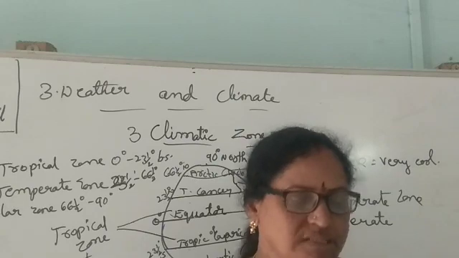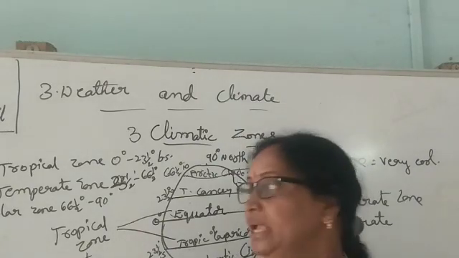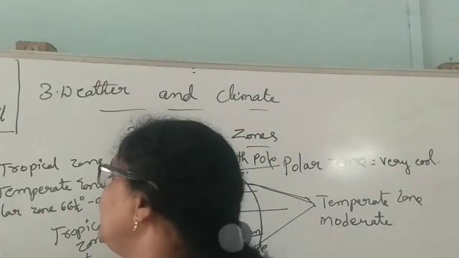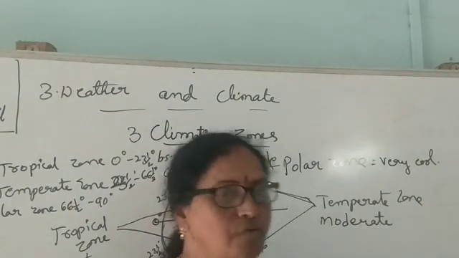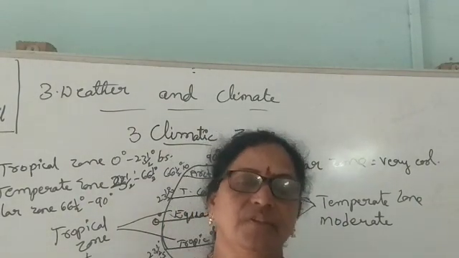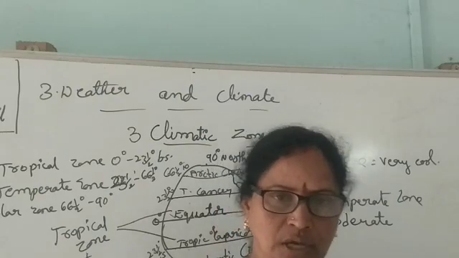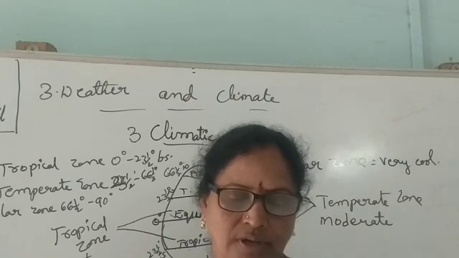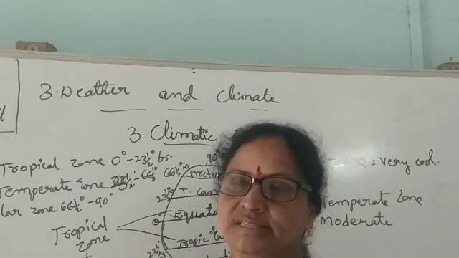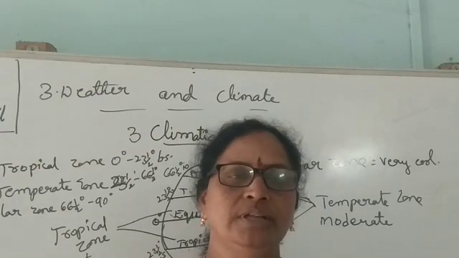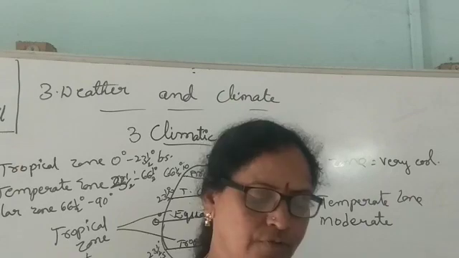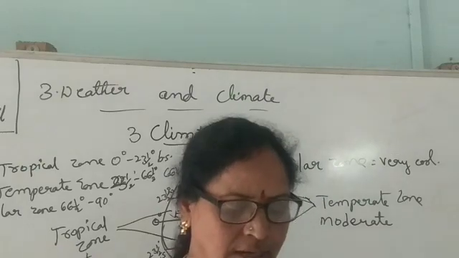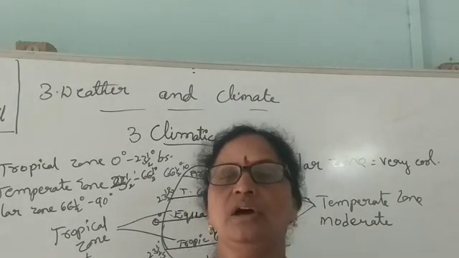Let us go through the summative and formative assessment from page number 23. The main elements of weather. What are the main elements of the weather? Temperature, second moisture, third movement of air. Which is the main element of weather? Temperature is one of the elements, moisture is also one of the elements, movement of air. It means the answer is all of this.